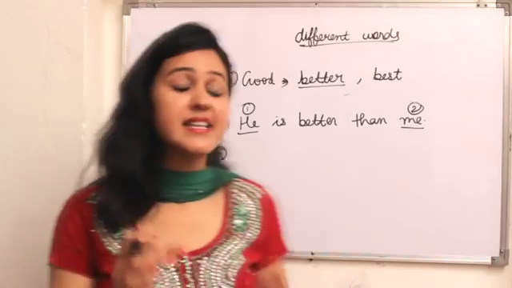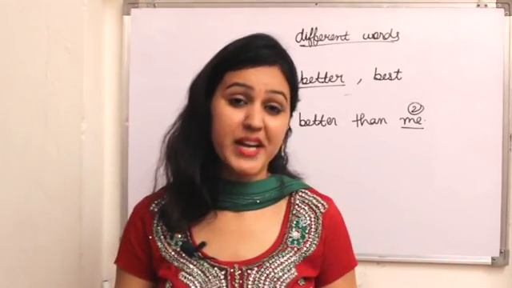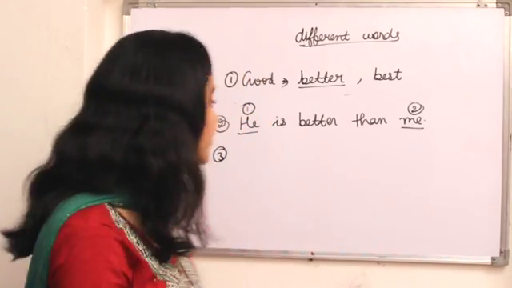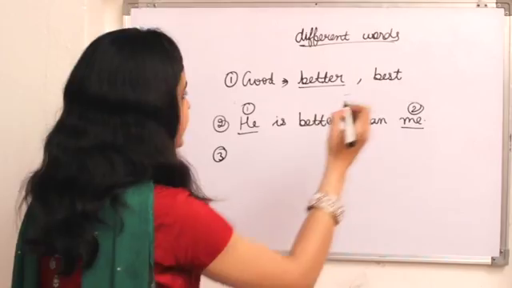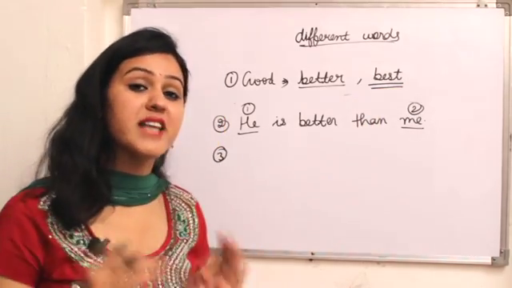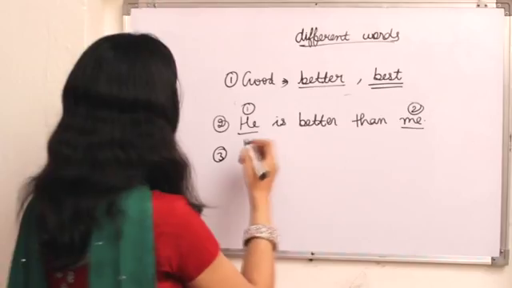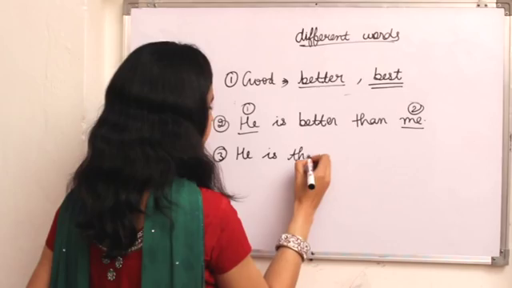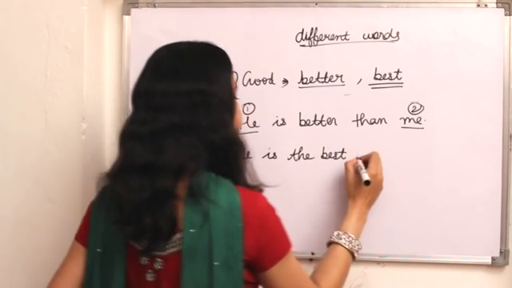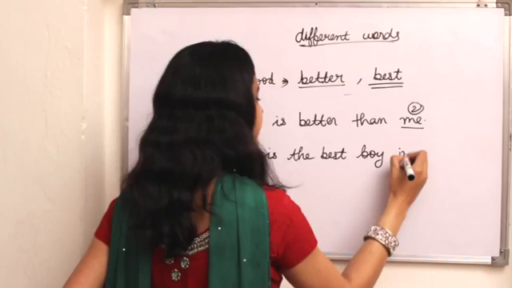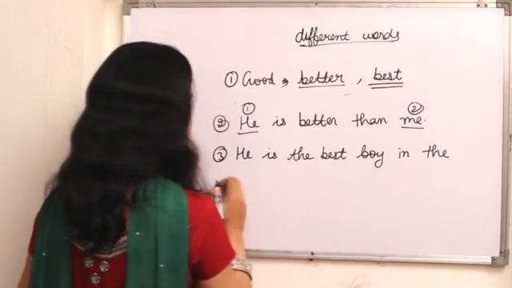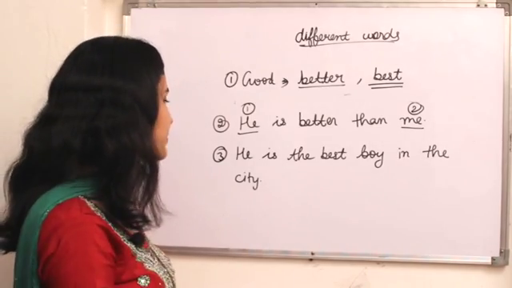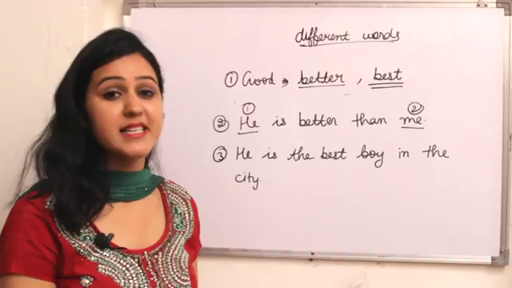Okay, so now the last thing is the superlative degree. Do you remember what a superlative degree is? I explained that superlative degree is about the comparison between more than two persons. Okay, so here I write: he is the best boy in the city.